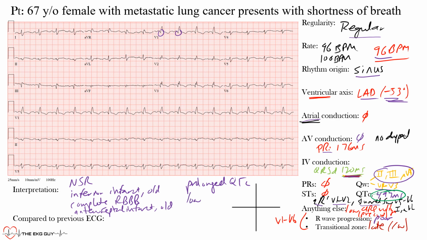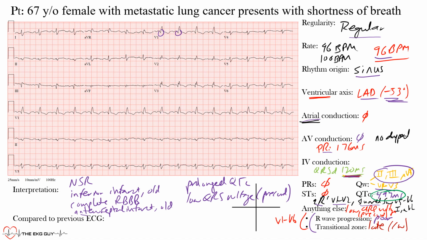The low QRS voltage, and that is in the precordial leads specifically. Okay, we said we didn't meet that in the limb leads. It just made that upper limit of normal, the 5 millimeters. Okay, so a lot going on here. The poor R wave progression, that late transition that we see here at the end, are likely from that prior